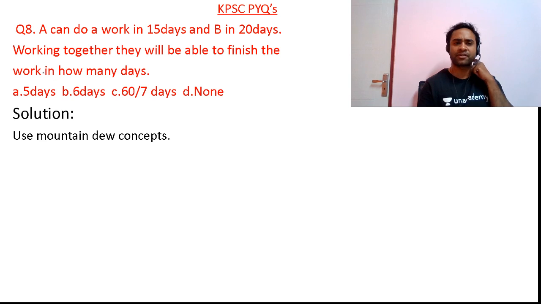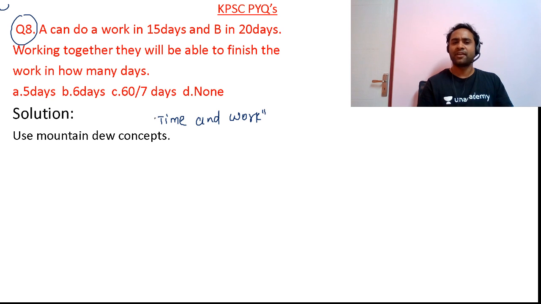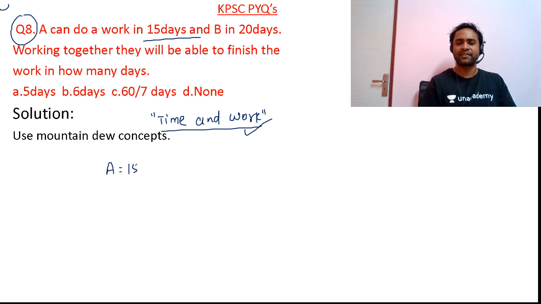Now friends, moving towards question number 8. Question number 8 is a time and work problem. And let us see, friends, how you can solve it easily. A can do a piece of work in 15 days.